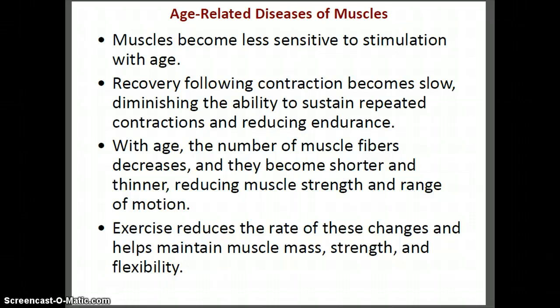Muscles become less sensitive to stimulation. After contraction, the recovery is more slow, and therefore it's more difficult for endurance activities, often with age. The number of muscle fibers decreases with age, and they become shorter and thinner, and this does reduce muscle strength and range of motion. Caveat though, if you keep exercising and moving and do some weight-bearing exercises, you can mitigate some of these problems and certainly slow down the progression, as you see.